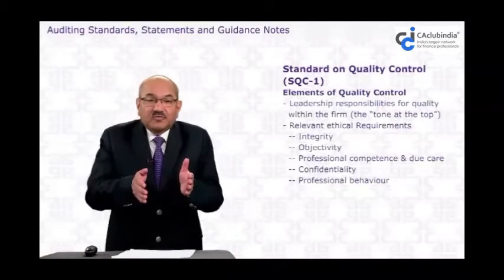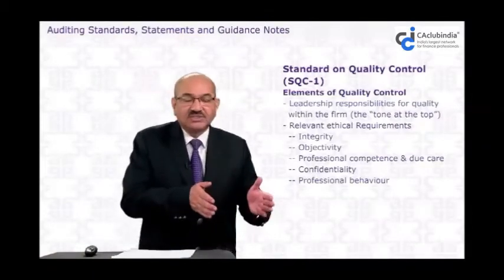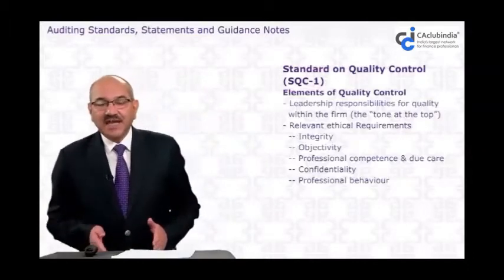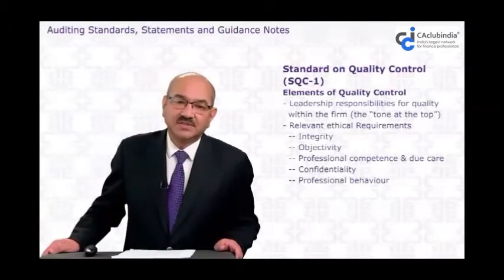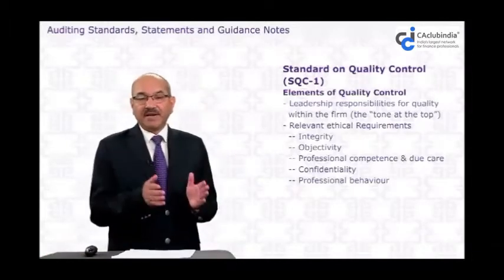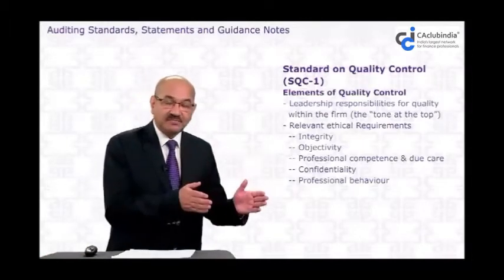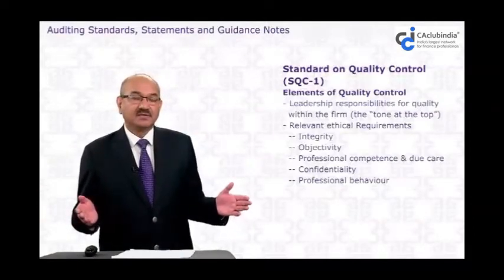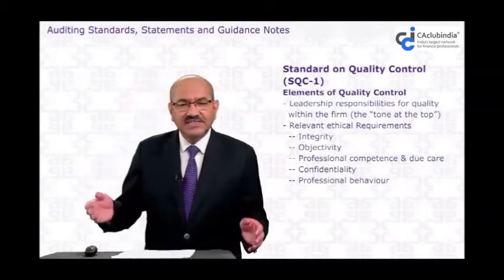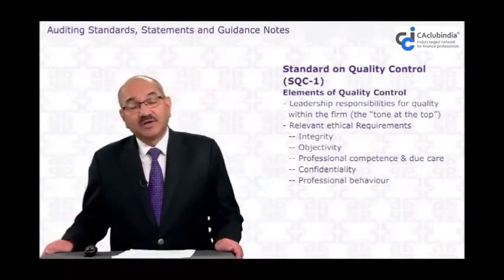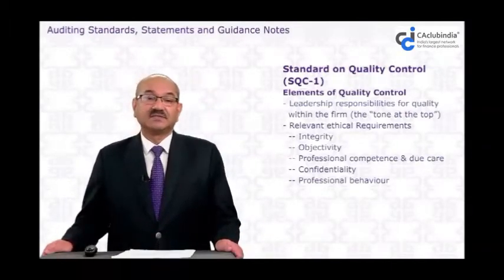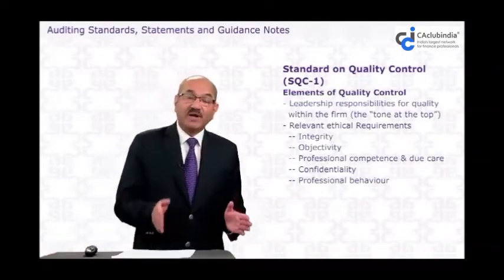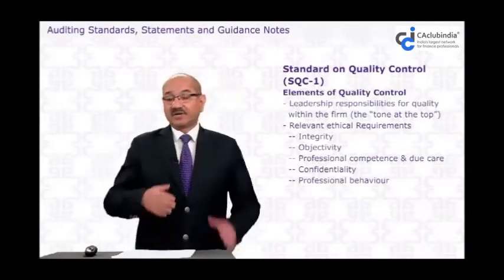For the firm to issue quality reports and render quality services to clients, they have to follow these ethical requirements. They should be independent, their people should be objective, and they should have competence in their subjects. So these are the ethical requirements of rendering quality services, and the firm has to follow them at the firm level.